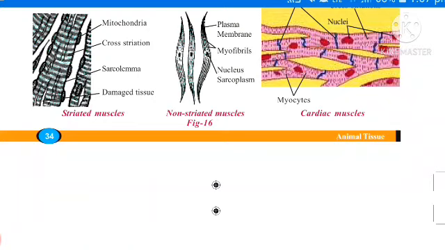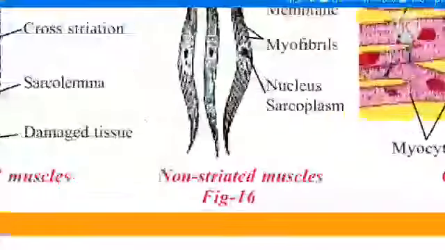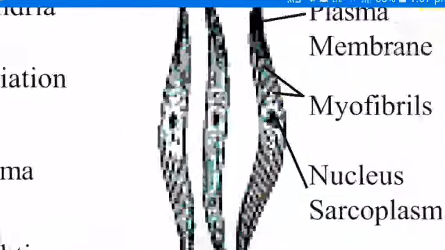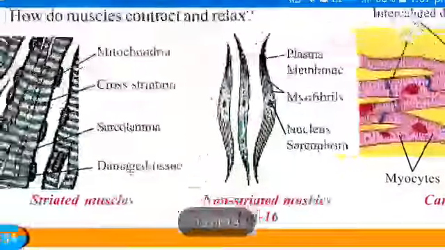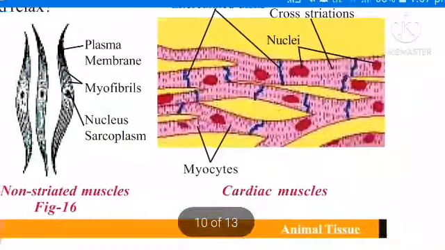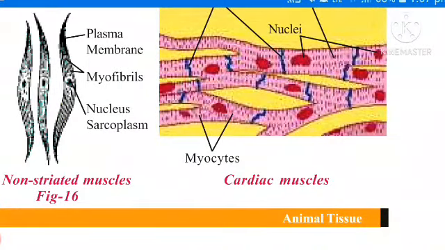Now coming to the second one, non-striated muscles. It's a very important muscle. What is the meaning of non-striated or non-striations here? There are no alternate light and dark bands. So these are called non-striated muscles. They do not have any bands. So they are called unstriated muscles.